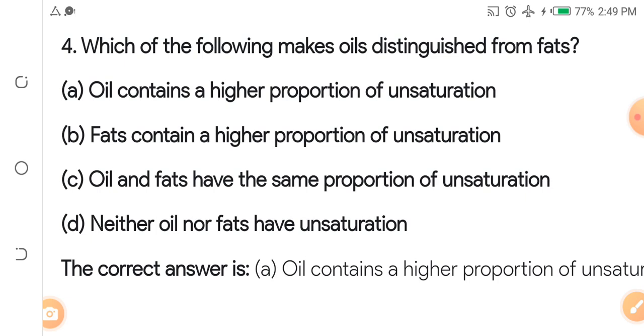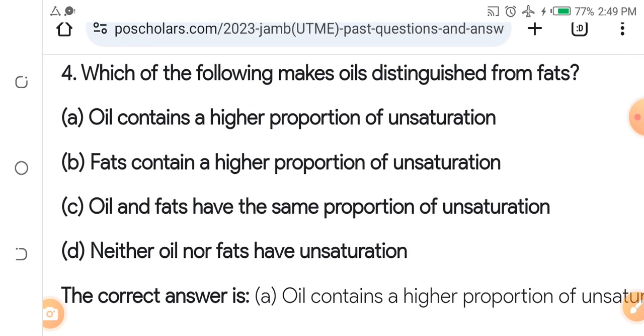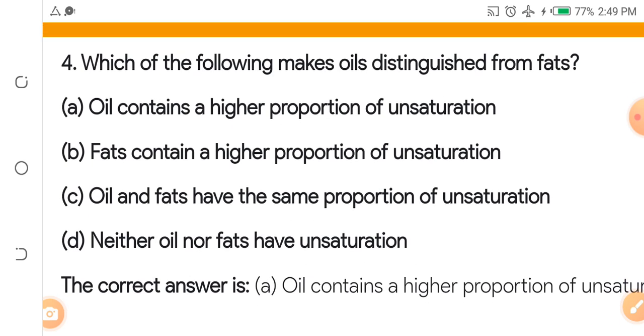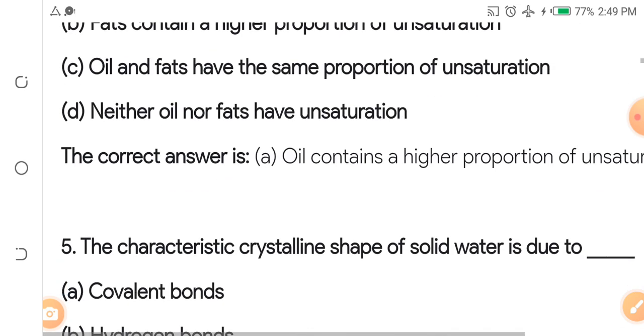D. Neither oil nor fats have unsaturation. The answer is A. Oil contains a higher proportion of unsaturation.